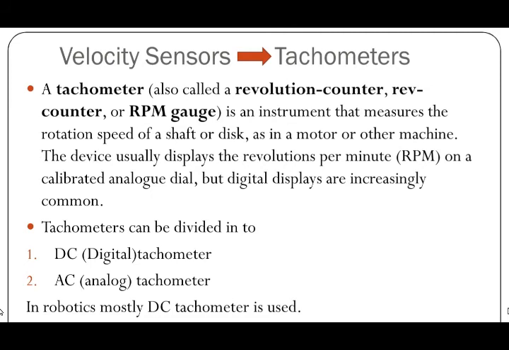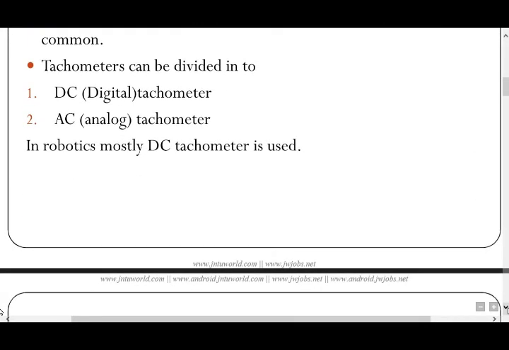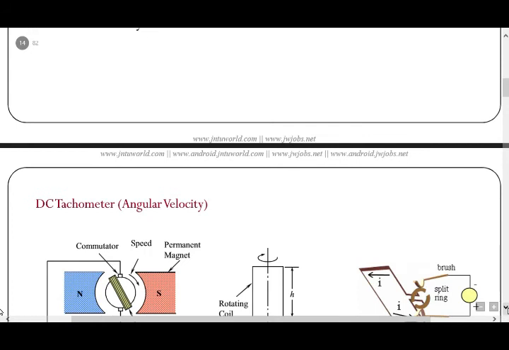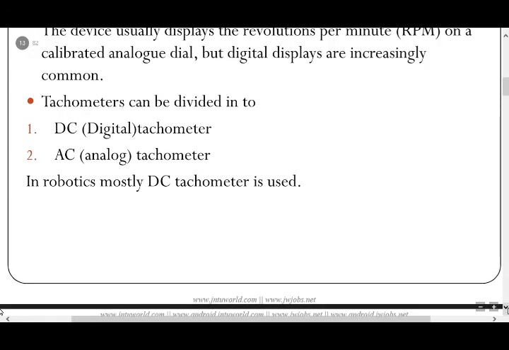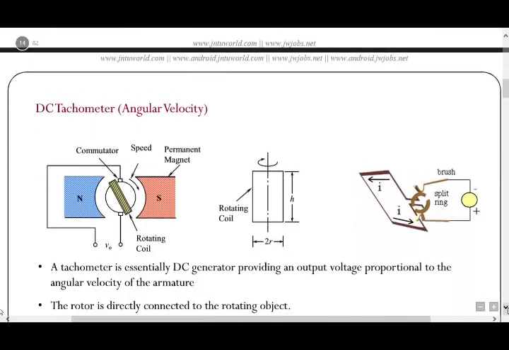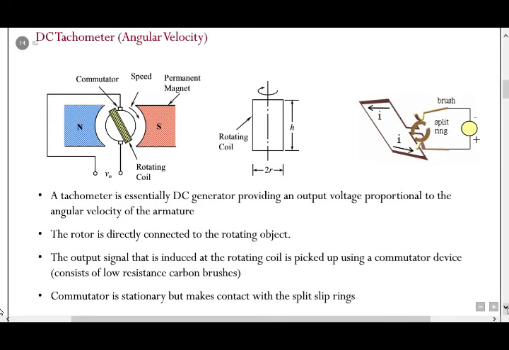Tachometers can be divided into two types: AC tachometer and DC tachometer. DC tachometer means direct current, and AC tachometer means alternating current. Which type of tachometer is mostly used in robots? Robots use the DC tachometer. The DC tachometer measures angular velocity.